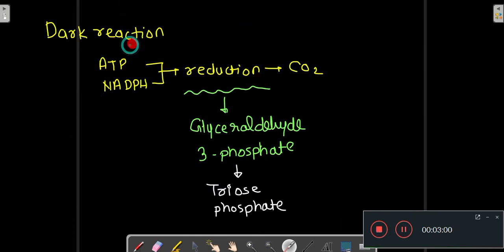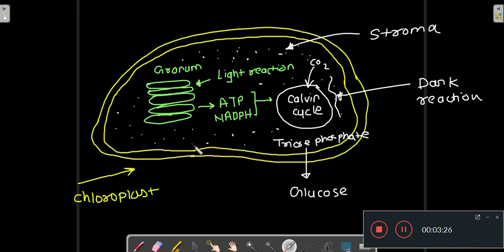In the dark reaction, ATP and NADPH, which are the products of the light reaction, are used for the reduction of carbon dioxide, and this reduction of carbon dioxide results in the formation of glyceraldehyde 3-phosphate, which is a triose phosphate, and from this the formation of carbohydrate takes place. So this is how the process of photosynthesis takes place.